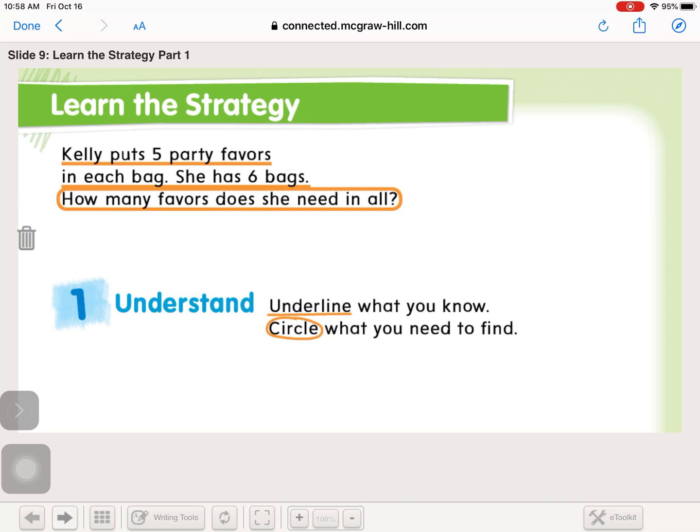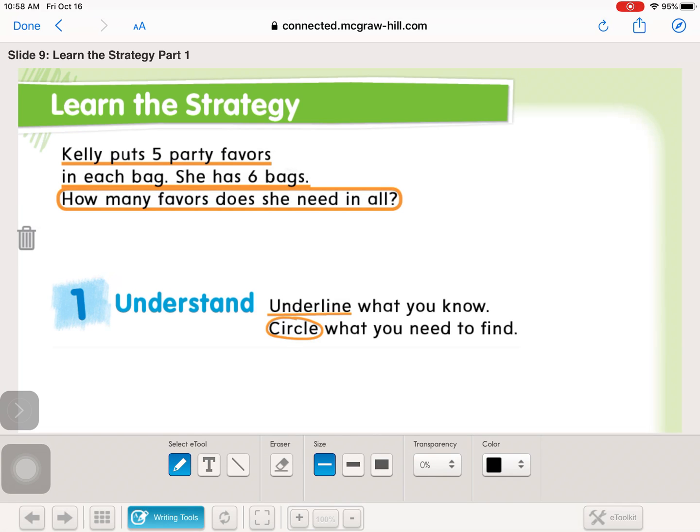Because I know that a lot of times we just want to look for the numbers. So in this case, it would be 5 and 6. We just want to look for the numbers and then add them. And so if I see 5 and 6 and "in all," then I might want to do 5 plus 6. But that's not what our question is asking.